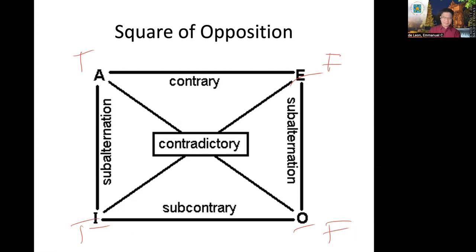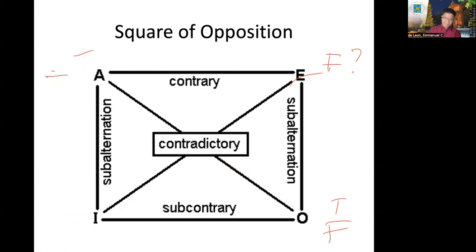But if an A is false, can we derive the truth value of all the propositions in the square of oppositions? The answer is no. You can only derive the truth value of its contradictory proposition. It should be true. And the I is doubtful and the E is doubtful as well. All right.